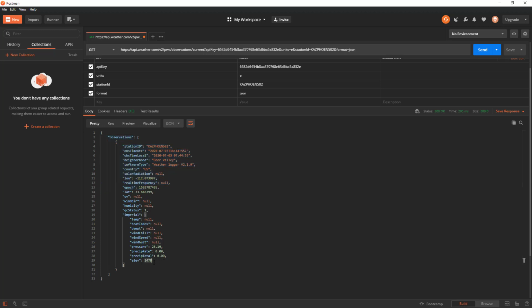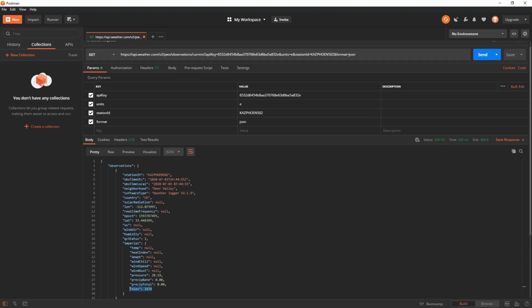One thing that I didn't notice whenever it was all together was that we actually get some elevation information back, and whatever the station ID is, I'm not sure what that is, but we get a fair amount of information back, which is pretty cool.